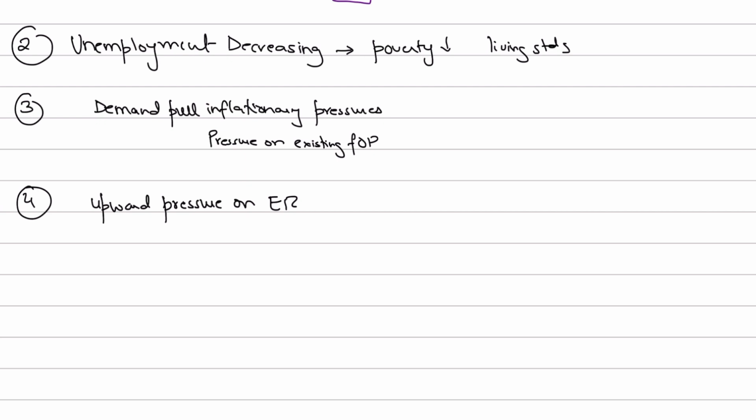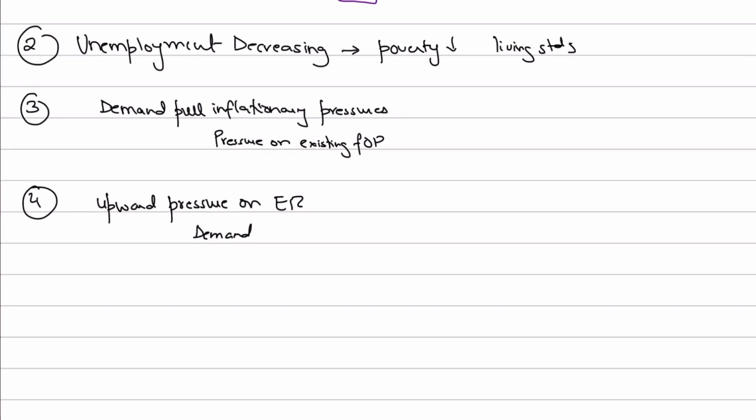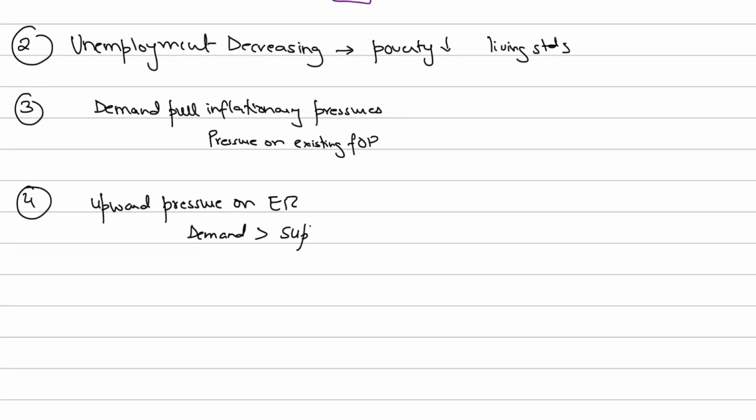Now, why does this happen? Because it's a current account surplus, so definitely the demand for the currency would outstrip the supply of the currency, right? So let's suppose the demand for pounds would be greater than the supply of pounds. Because obviously, if your current account is in surplus, it means that your net exports are high, or net exports are positive. So definitely demand for the currency would outstrip the supply of the currency.